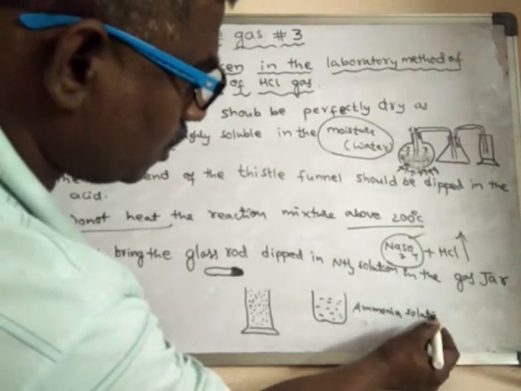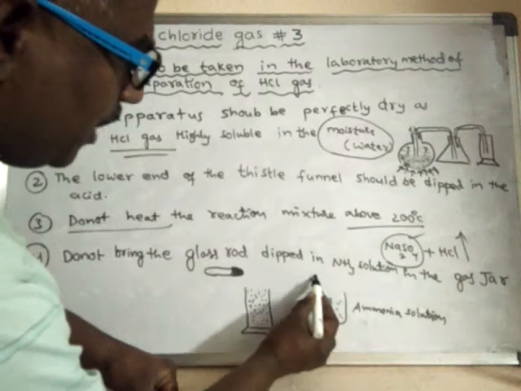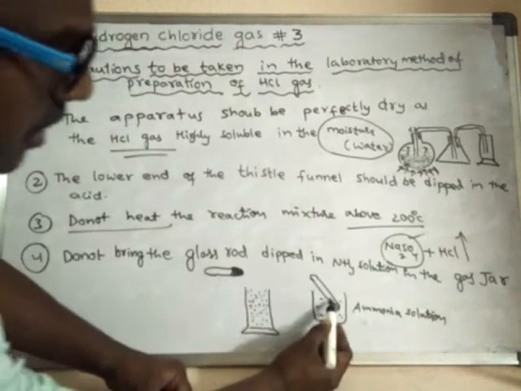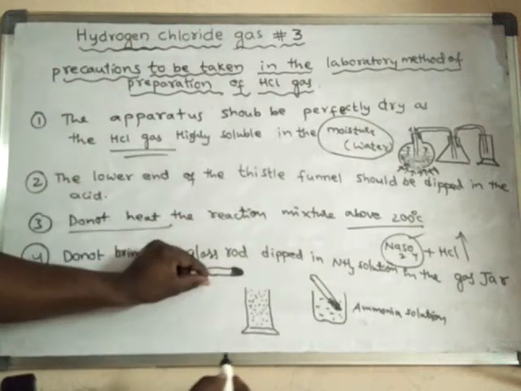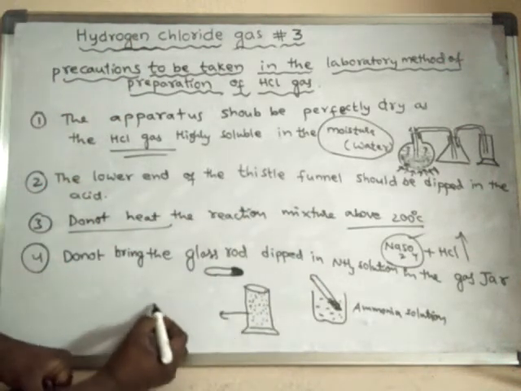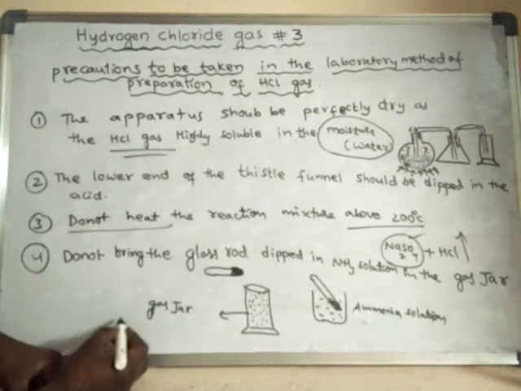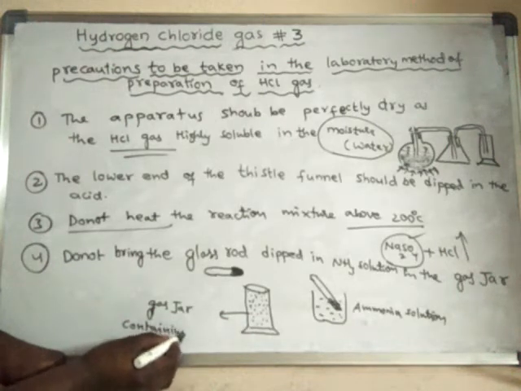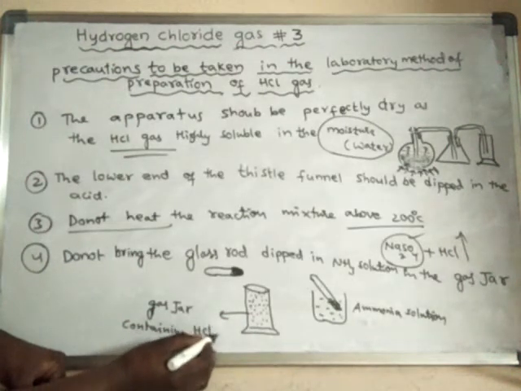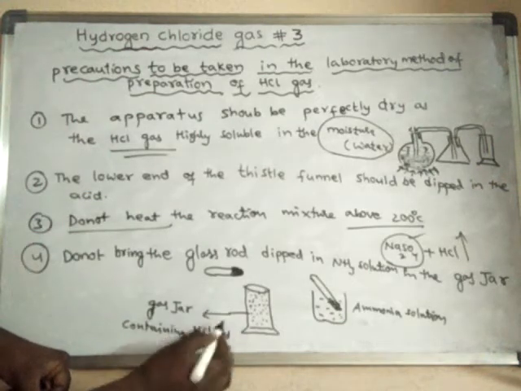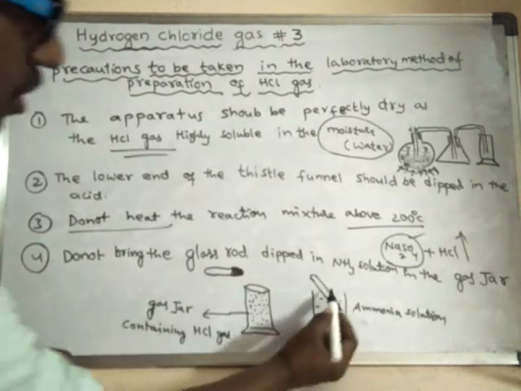This is ammonia solution. We will dip a glass rod in ammonia solution, and that glass rod we will bring near the mouth of this gas jar containing HCl gas.